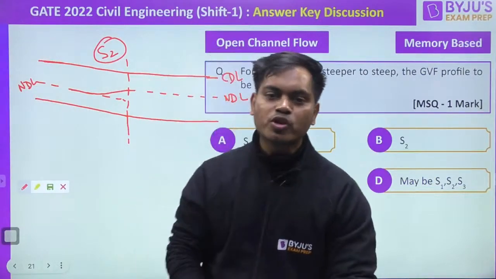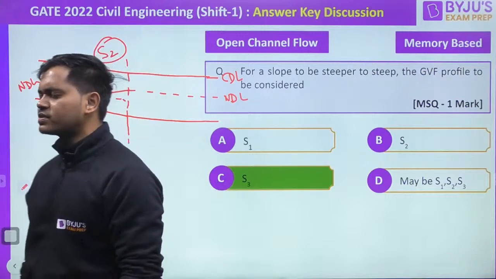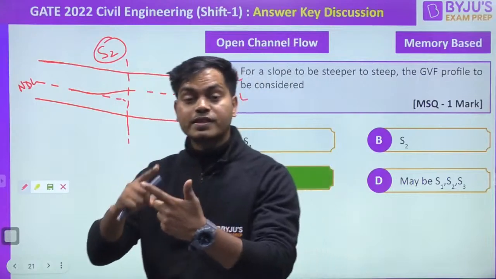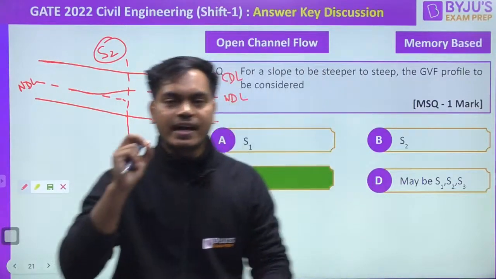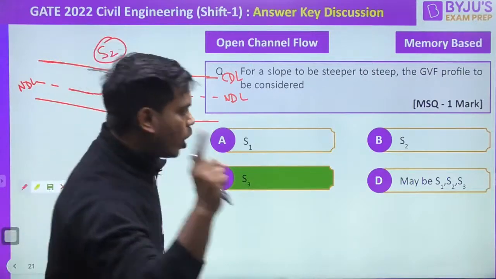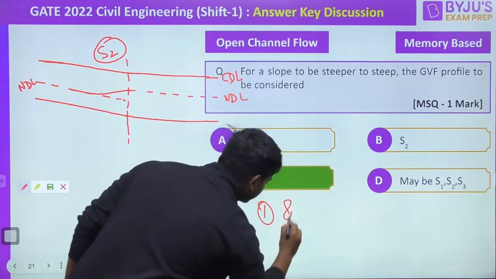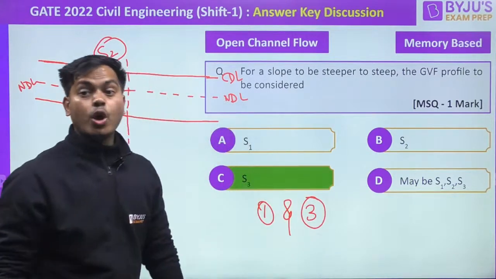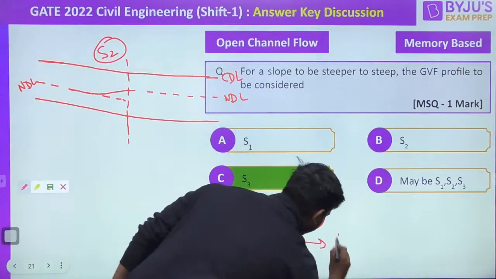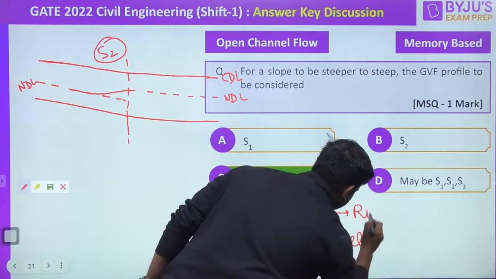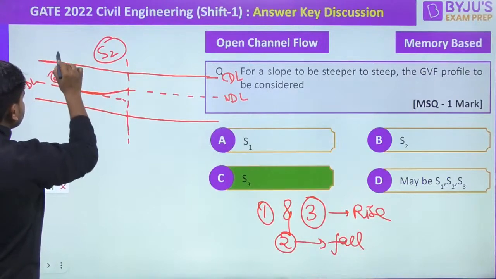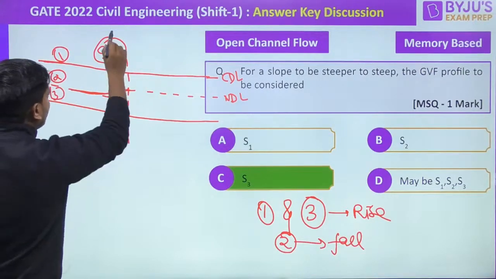Why is it not possible? What does the ninja technique say? The second part of the ninja technique says that first we have to go from NDL to NDL, and second, there will be a rise in the profile all the time in zone 1 and in zone 3. And in zone 2, there will be a fall all the time. And I am rising in zone 2. That is why it is wrong.